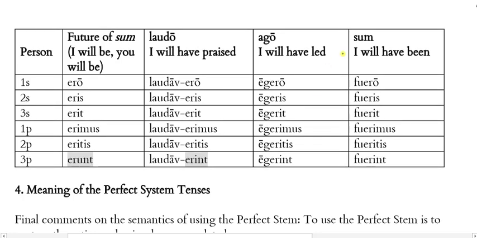So here are the forms. Okay, so remembering the future of sum, I will be, you will be. Let me just read these and you can remember. Ero, eris, erit, erimus, eritis, erunt. Again, don't forget that in the real future, it's got a U here, erunt. But in the actual form of the future perfect, we get the I instead. All right, so let's read these. So laudaw is my perfect stem, and I'm just adding ero.